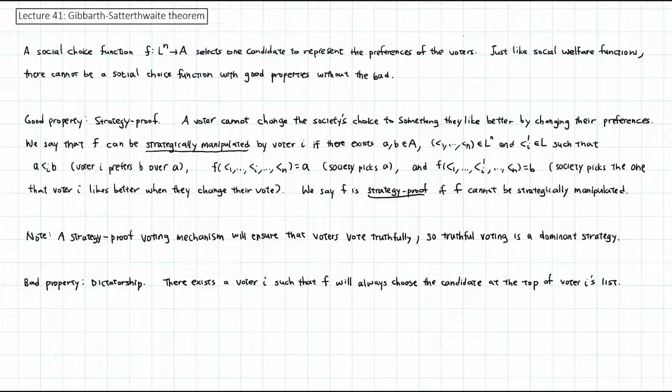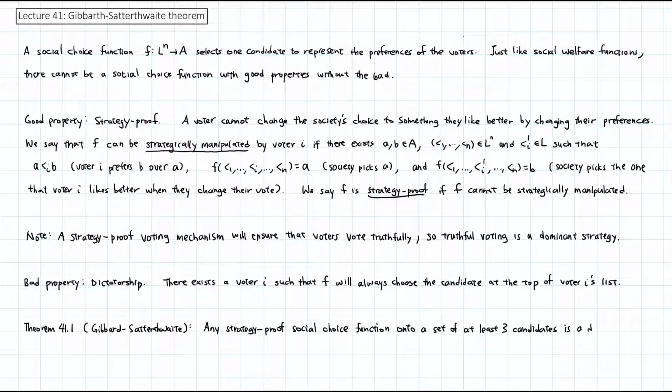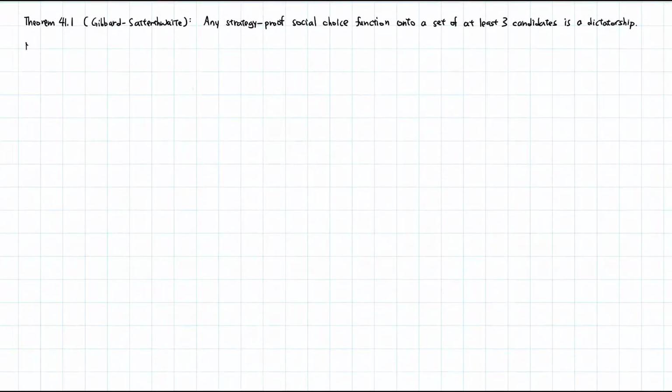And just like Arrow's theorem, we have the following unfortunate result. It is called the Gibbard-Satterthwaite theorem. And it states that any strategy-proof social choice function onto a set of at least 3 candidates is a dictatorship. We will only give the main ideas for this proof. If you are interested to see more details, please see the reference in the description.